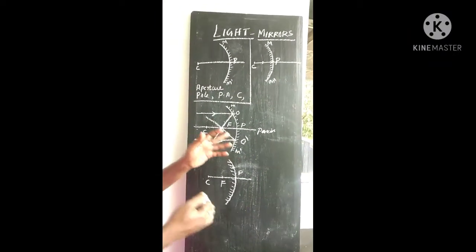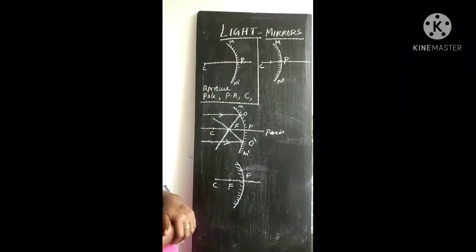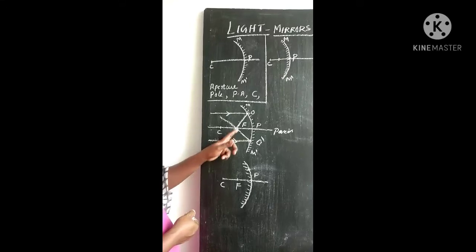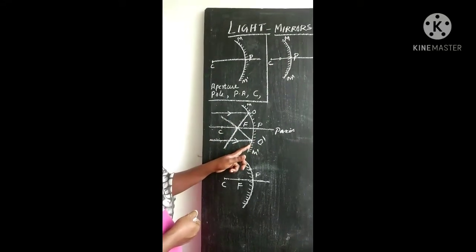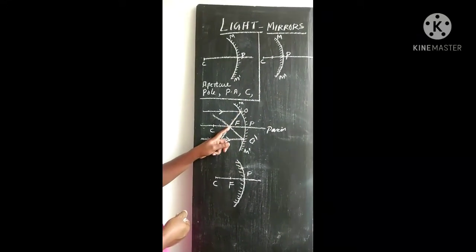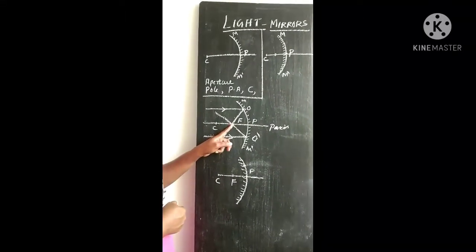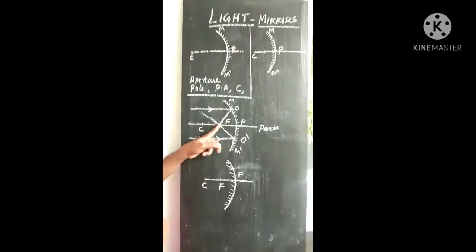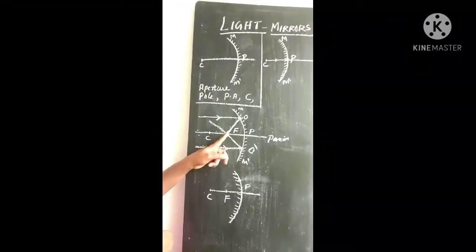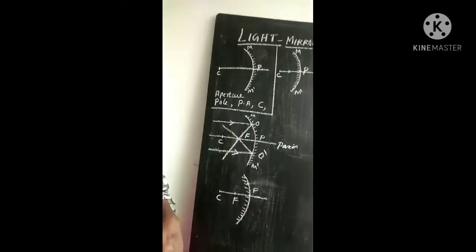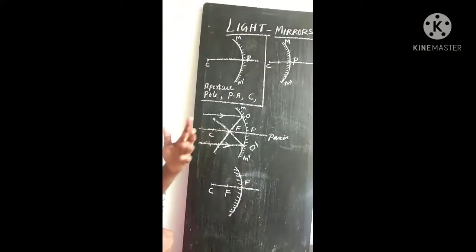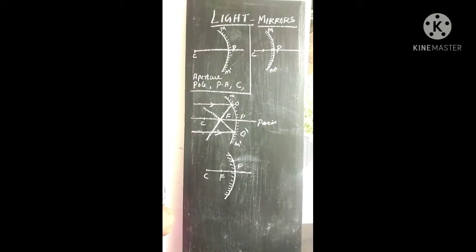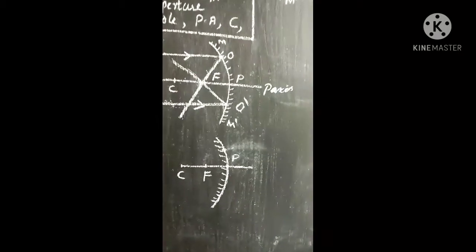So here we can define what is the principal focus of a concave mirror. A set of rays parallel to the principal axis of a concave mirror meet at a point on the principal axis after reflection. That particular point lying on the principal axis of the concave mirror, that common point, is called the principal focus, or we just say the focus of the concave mirror.